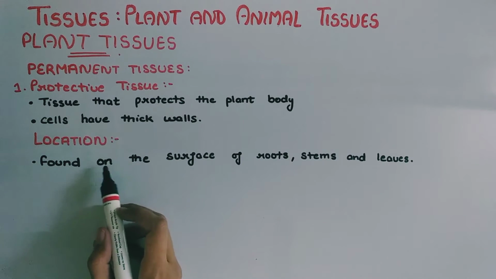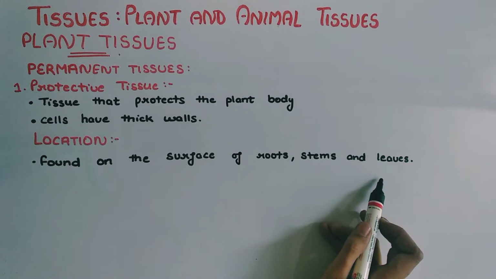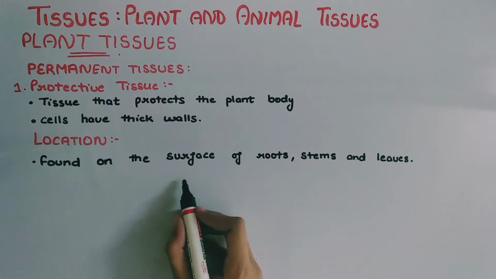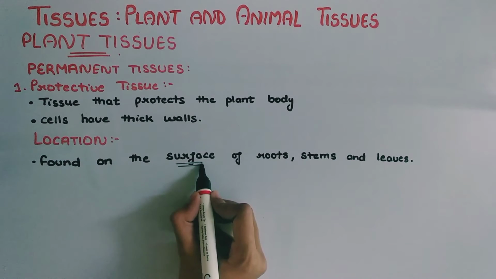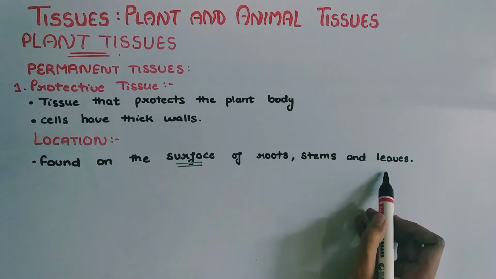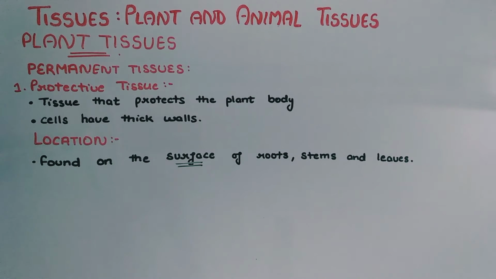Location of protective tissue: this tissue is found on the surface of roots, stems and leaves. We know that any germ, infection or foreign body will enter through the surface of the plant. So this tissue is present at the surface of roots, stems and leaves to perform the function of protection for the plant.